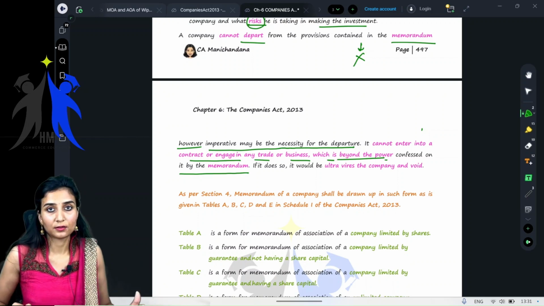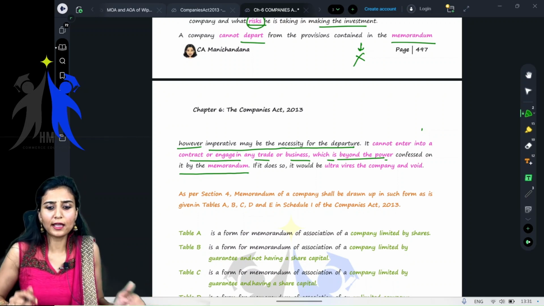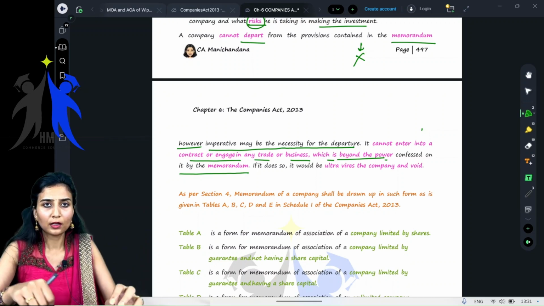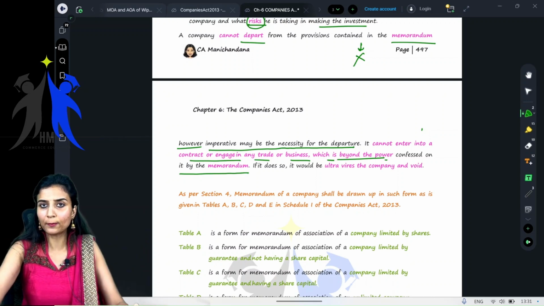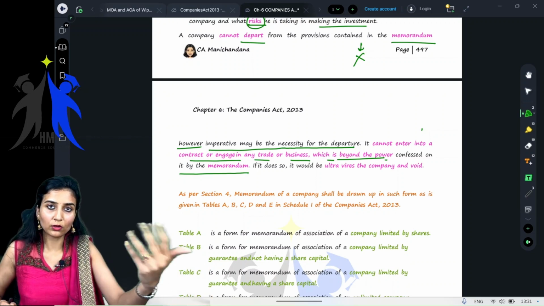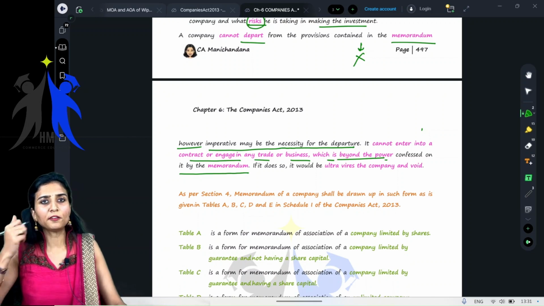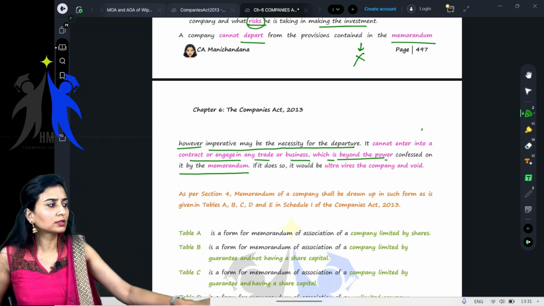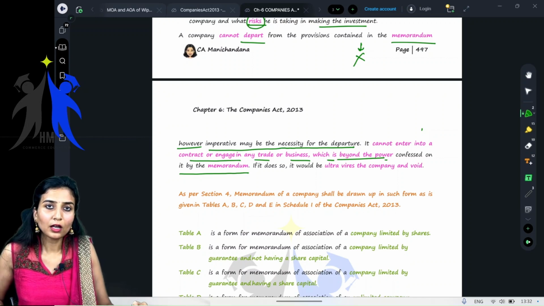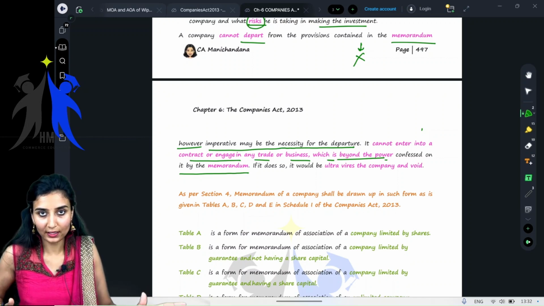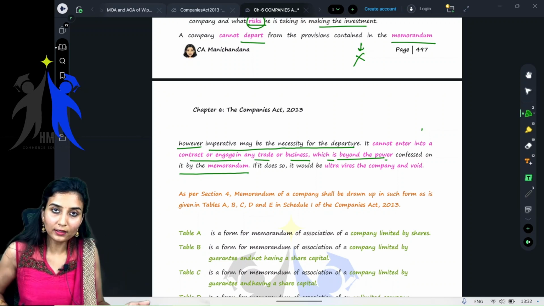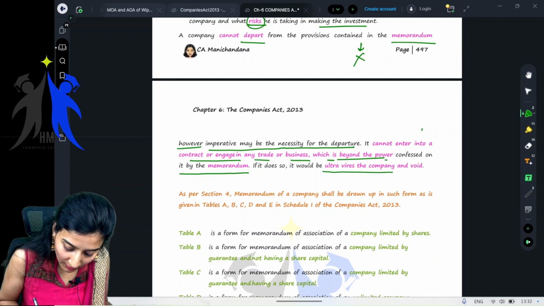Ma'am, what if it does? Yes, I have written in my memorandum that I am a real estate company. I can enter into JVs. I can build properties. I can let out my properties for rent, etc. What if I enter into a contract to sell mobile phones? What? No, I will do it. If you want to do it, that is void. Whatever contracts you enter into will be considered ultra vires the company.